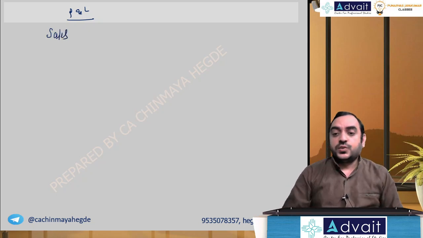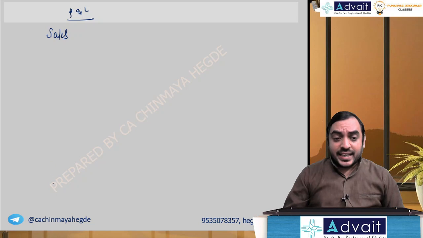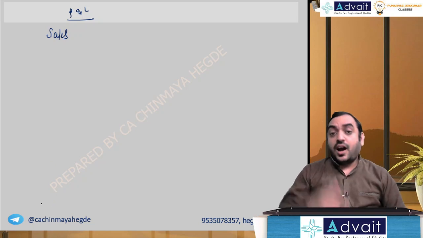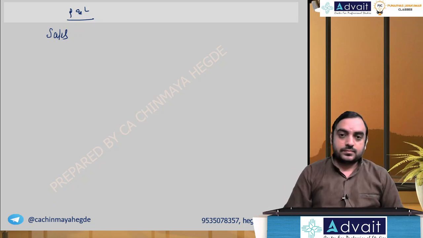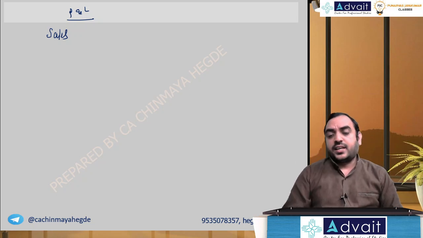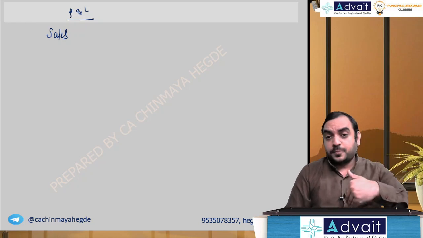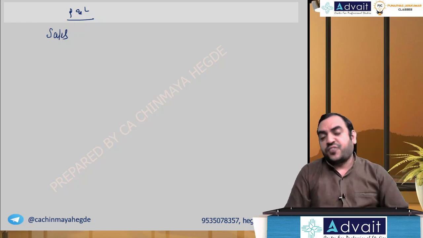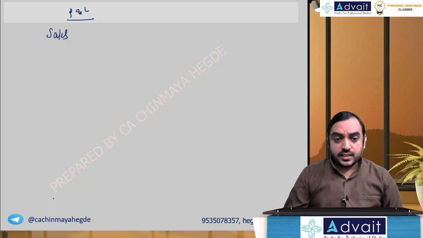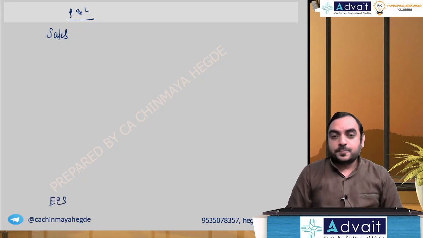What is the ending point in P&L account? Last line in any income statement. PAT, but even after that, even below that, we go one step further. That is EPS, right? That will be the last point.